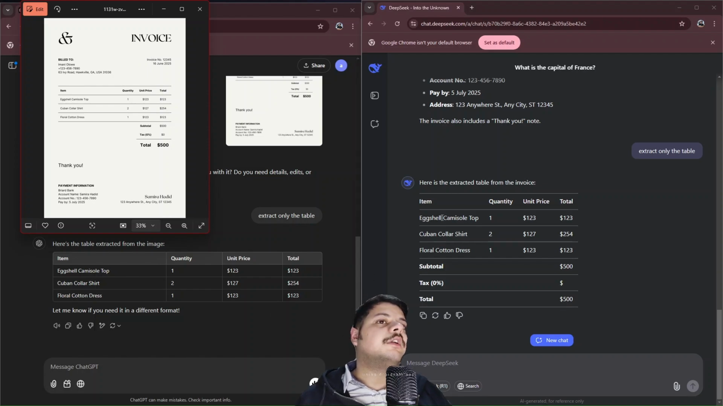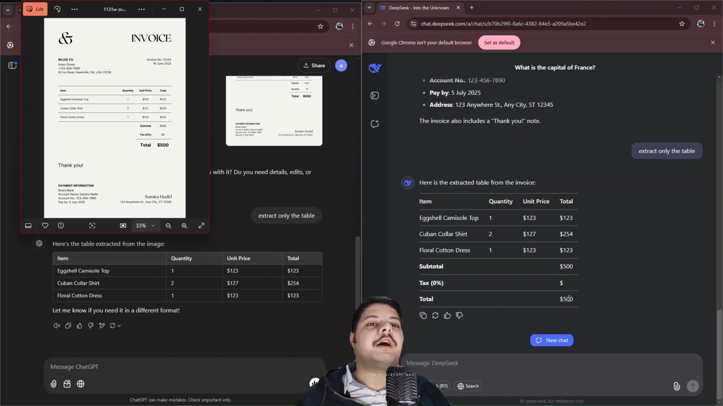But in DeepSeek, what it has done is it has recognized this table and this table as well, because this is also considered a table, isn't it? So this is also added into this. So here we can see that items are given, all the items are there, then the quantity, unit price, total, and then the subtotal is there. Tax, you can see that there is $0 tax, so it has skipped the zero, but it has at least recognized this particular as an element of the table. And then there is the total of $500.